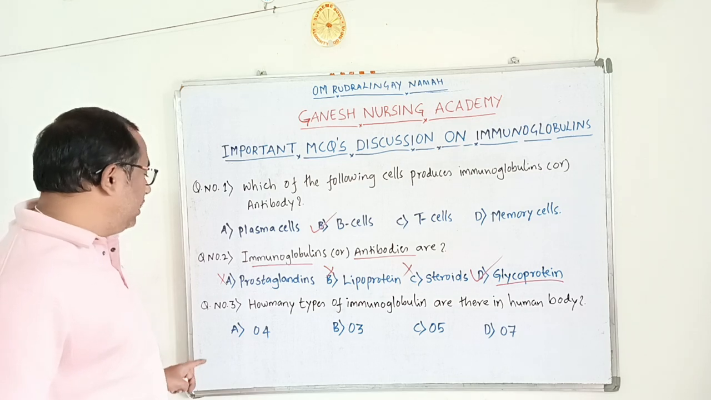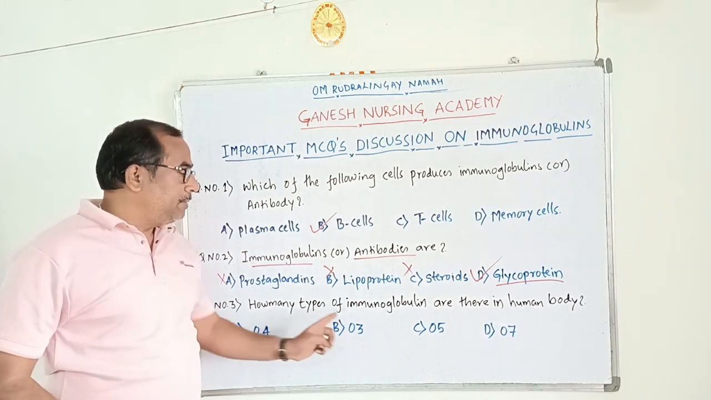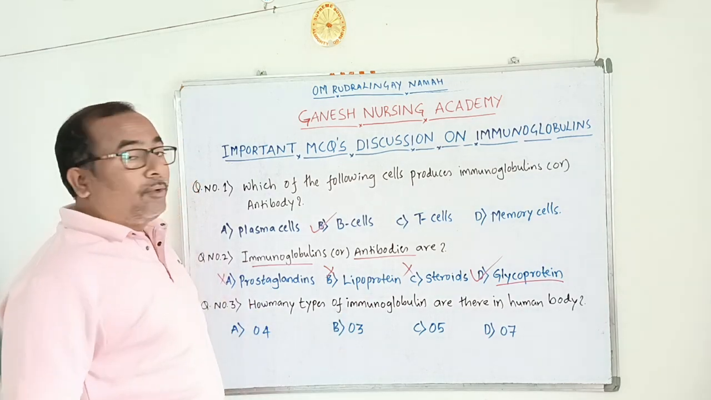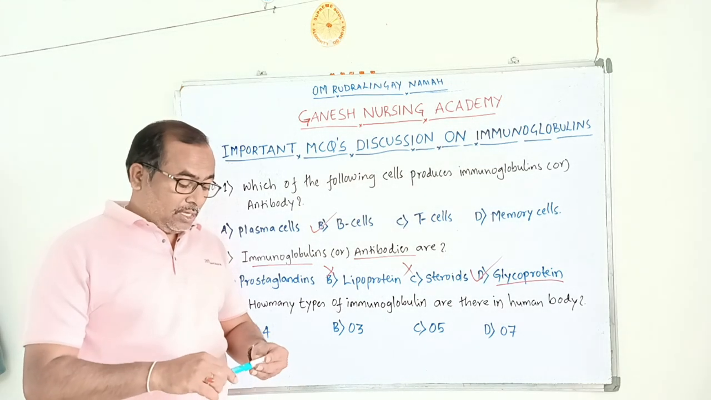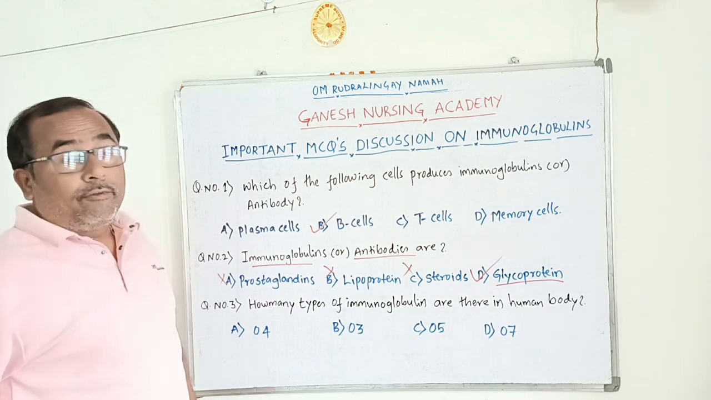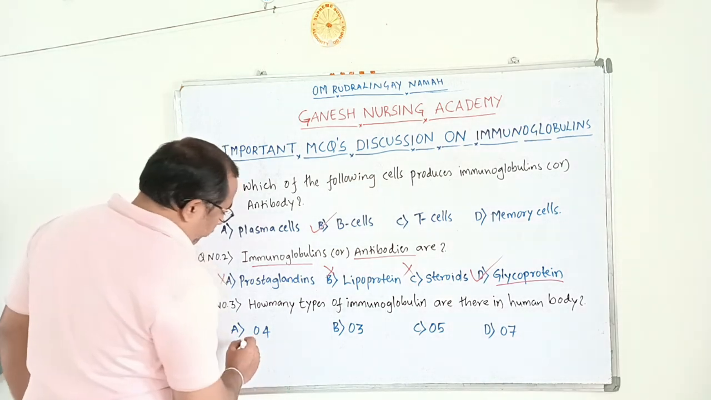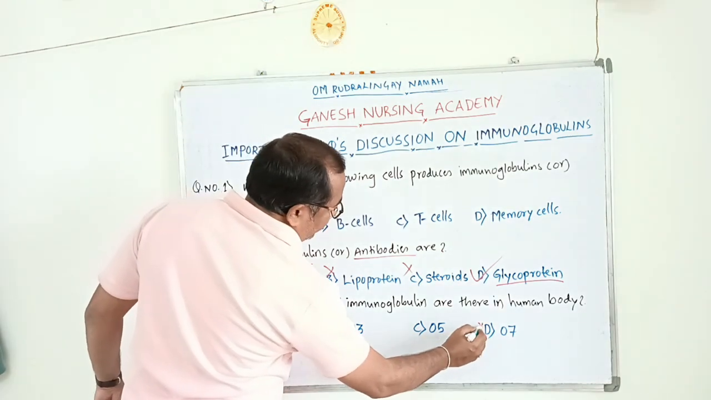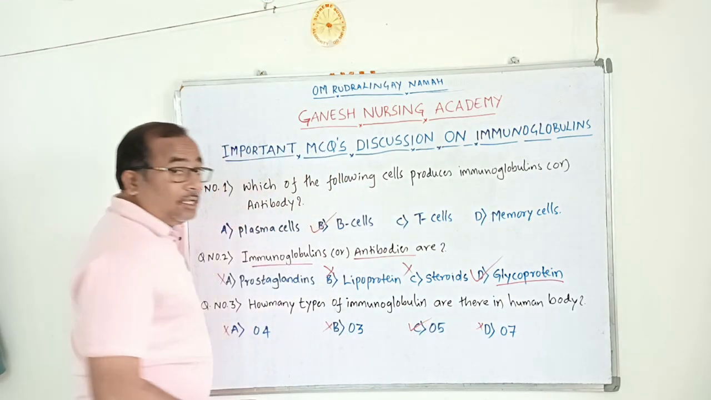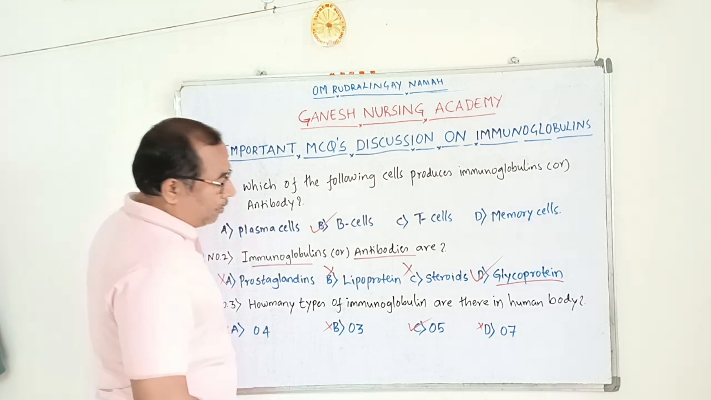Next, question number 3. How many types of immunoglobulins are there in the human body? We have totally 5 immunoglobulins. So option A, 4, is the wrong option here. Option B, 3, is wrong. Option D, 7, is also wrong. Option C, 5, is correct.